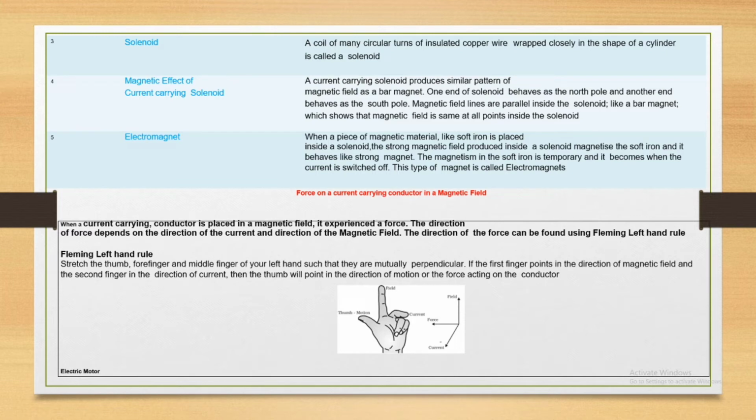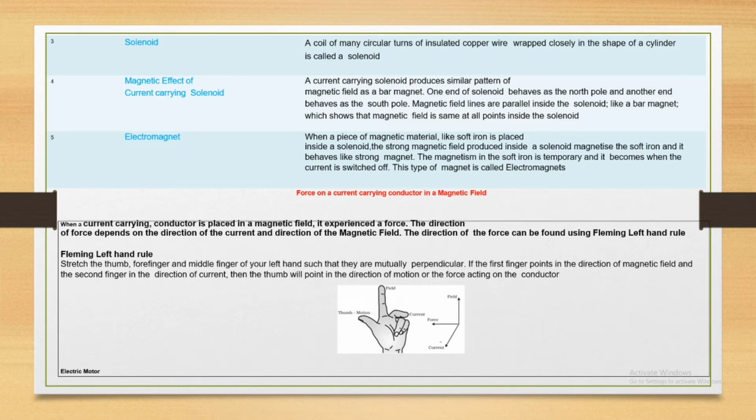When a current carrying conductor is placed in a magnetic field, it experiences a force. You already saw this. The direction of force depends on the direction of current and the direction of the magnetic field. The direction of force can be found using Fleming's left hand rule. At first, think of the thumb, forefinger, and middle finger. They stay mutually perpendicular to each other.